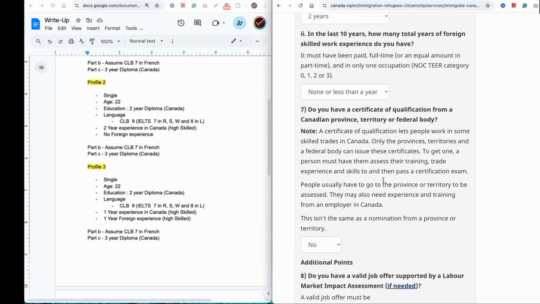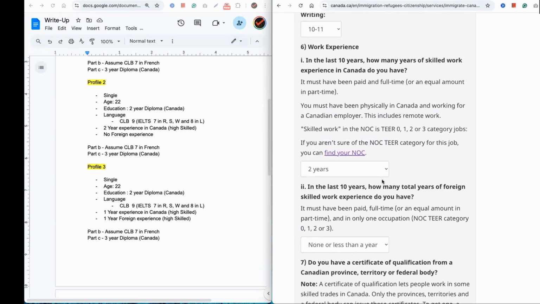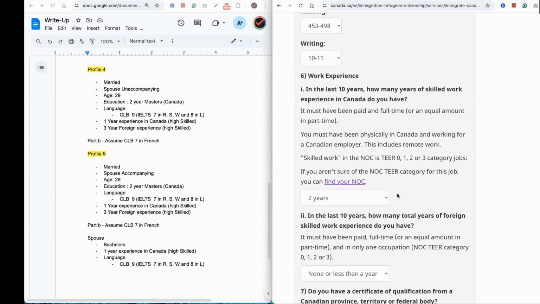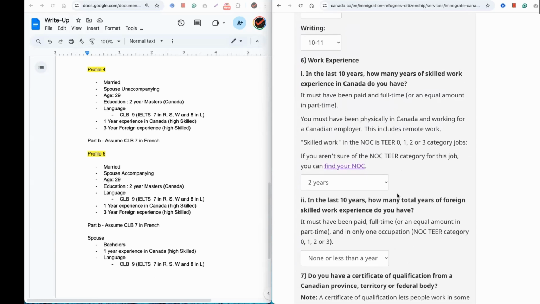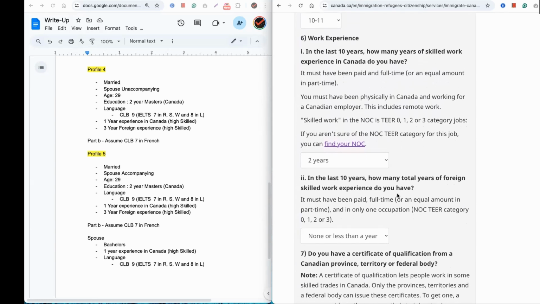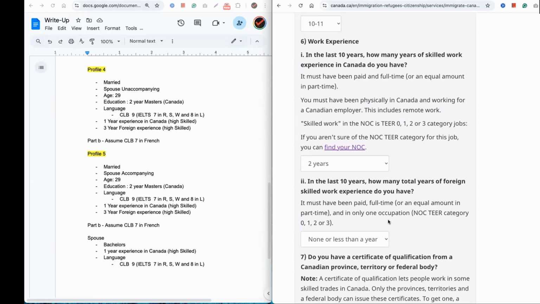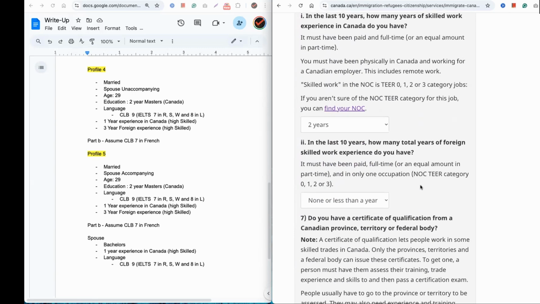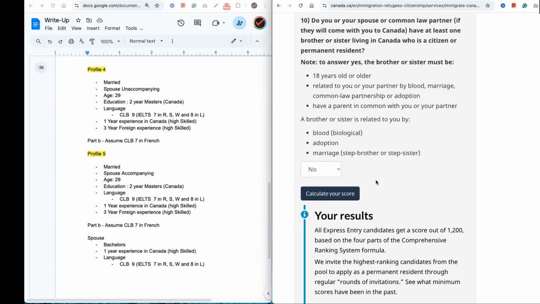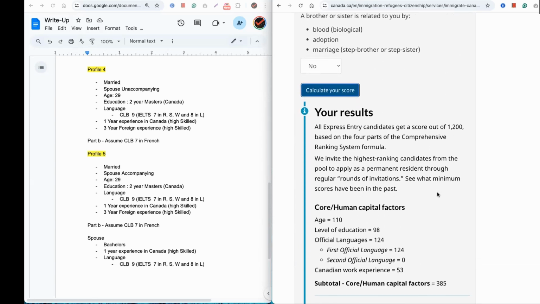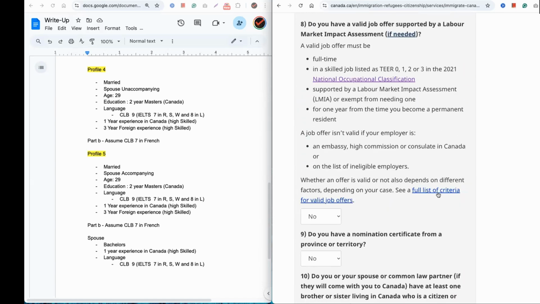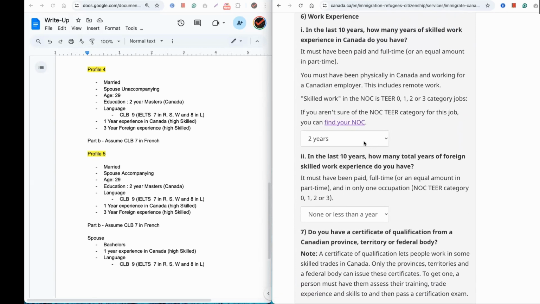So let's get rid of French again, because now we're going to look into profile 4 and profile 5, and we're going to look at the people who are married, right? So we will look into that. So let me get rid of French. Where is French? So right here. So I'm going to say not applicable, and then we are back to square one. So which is basically 450. And let's reduce even the Canadian experience to 1 year.